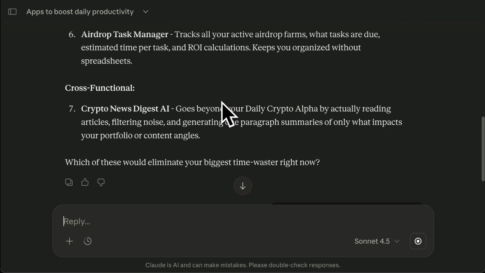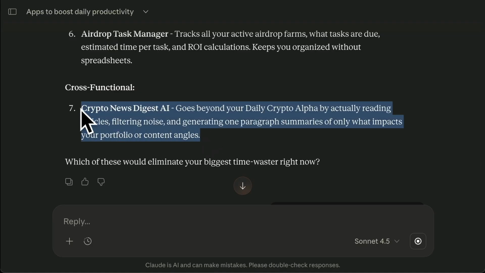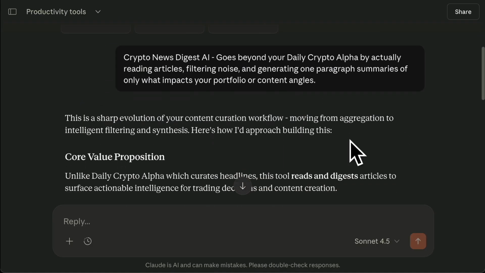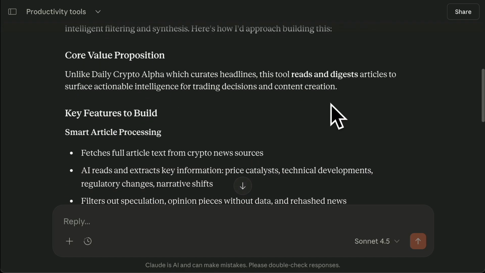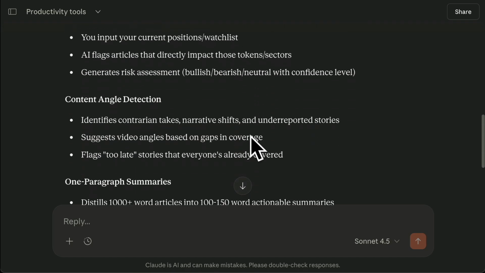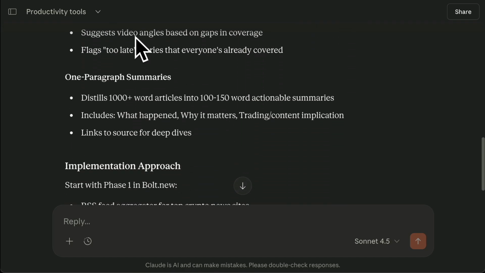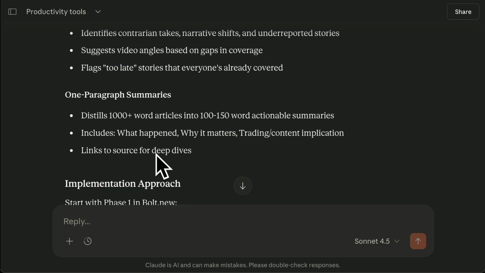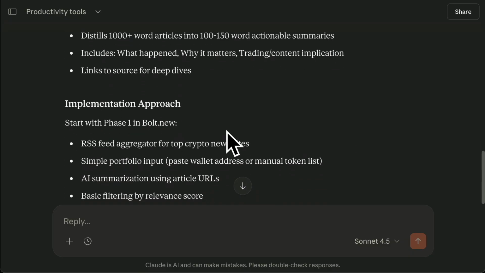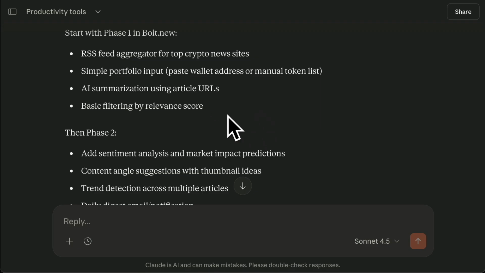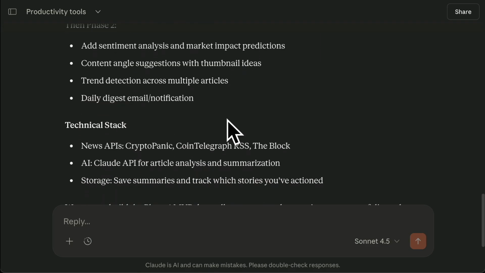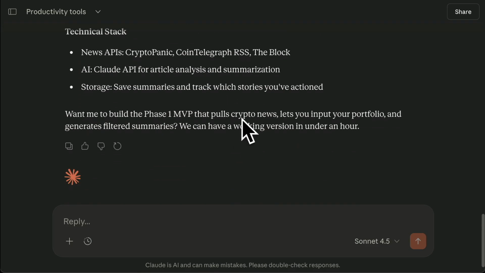But if you wanted to do it in artifacts, just copy and paste this. And I've asked for Crypto News Digest, and then it gives me a value proposition. It breaks it down for me. It breaks down phase 1, phase 2, exactly what will be in it. Have a read through this. Just take a couple of minutes. It's not going to take long. Just have a quick read through. See if it's something you want or something you don't want, or if there's some areas you prefer or not. I'll give you another really kind of advanced tip here.